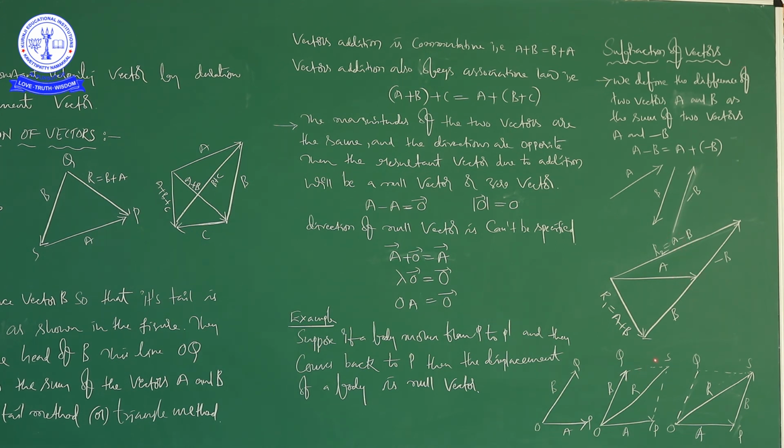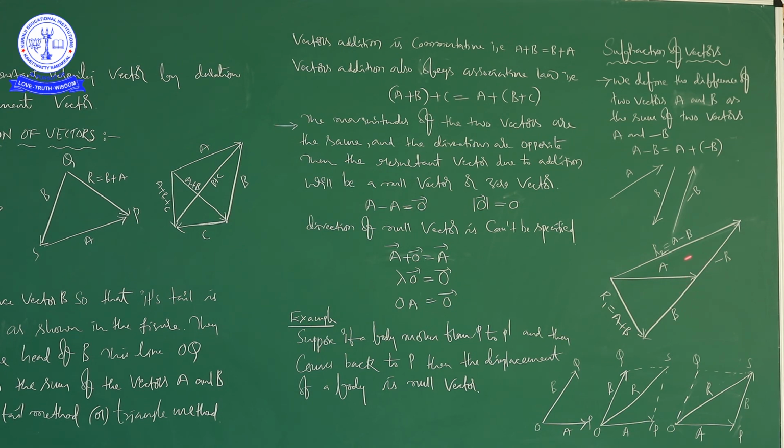So, when this is B and this is A, according to the concept of addition of vectors by the triangular method, otherwise head to tail method, it is A, it is B, so it is A plus B. If it is A and it is minus B, this will be A plus of minus B, otherwise A minus B. That is why, just to show the difference, here we have written R1 and here R2, but there is no difference, in both cases we are adding.